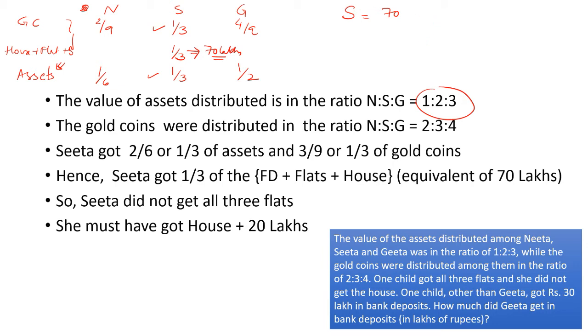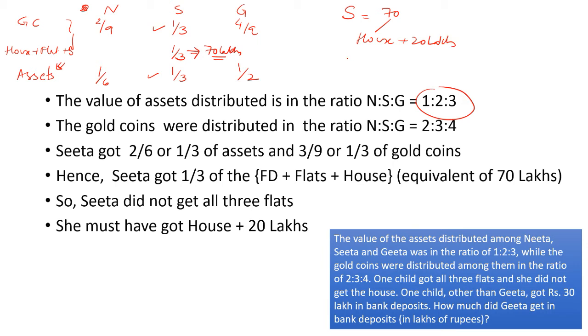And we also know that another child got 30 lakhs in bank deposit, so that is also not Sita, because Sita has to either now get a house and 20 lakhs or 70 lakhs of bank deposit. So that 70 lakhs of bank deposit is now not possible because one child has got 30 lakhs of bank deposit. So this will become house plus 20 lakhs.